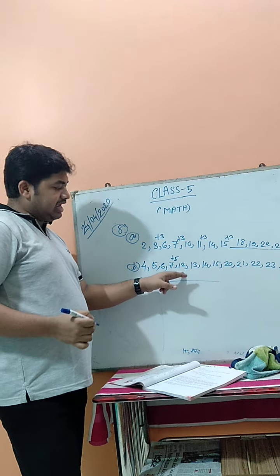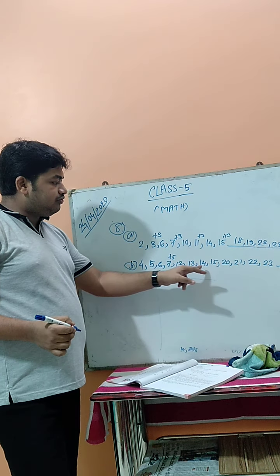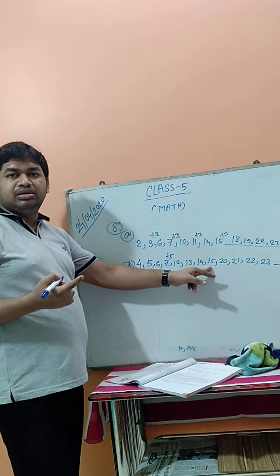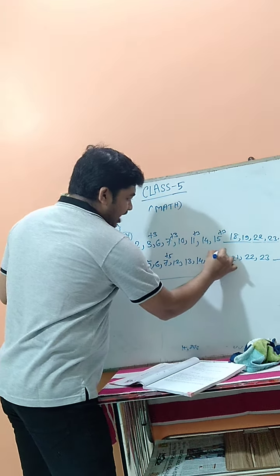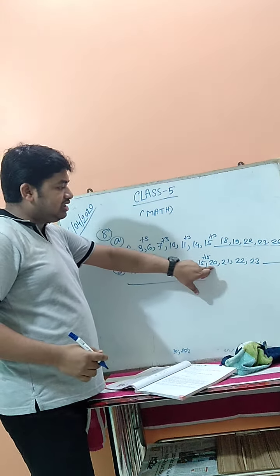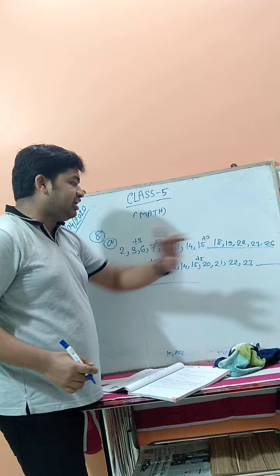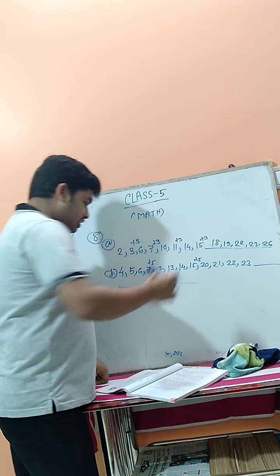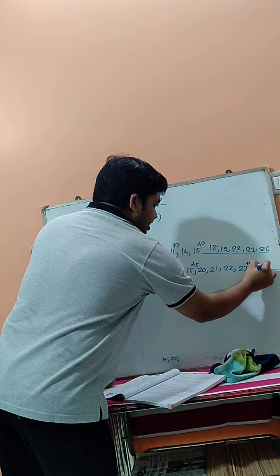Now it became 12. Again you see 12, 13, 14, 15. Again 4 consecutive numbers. Again plus 5. Then 20. Again 20, 21, 22, 23. Four consecutive numbers all. Then add 5, so it became 28.